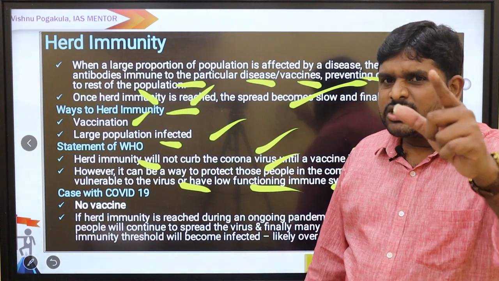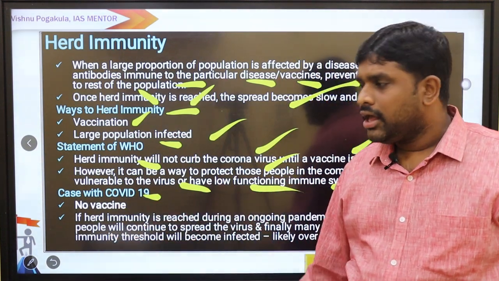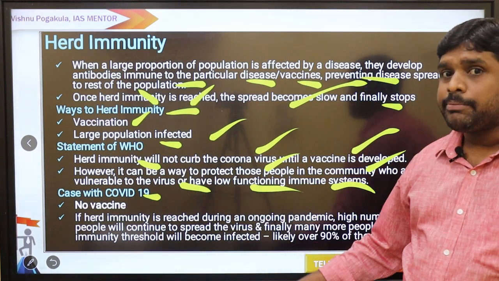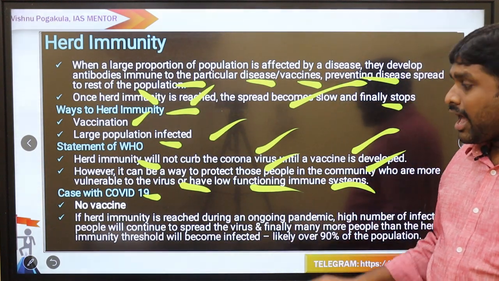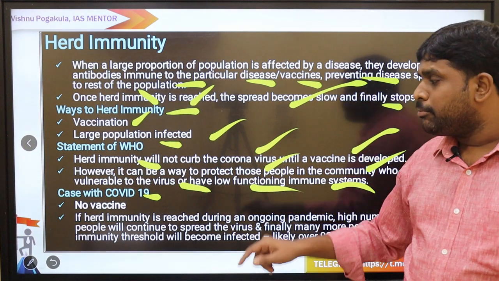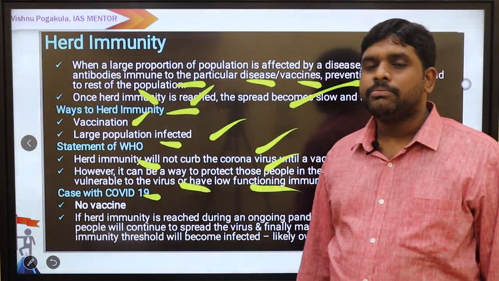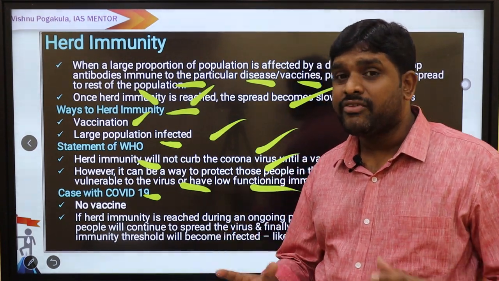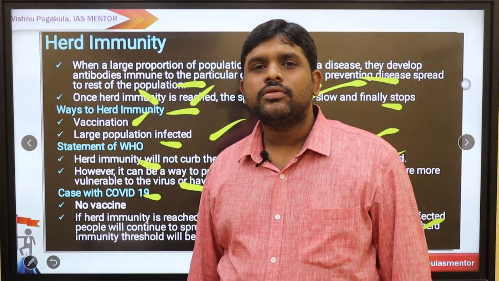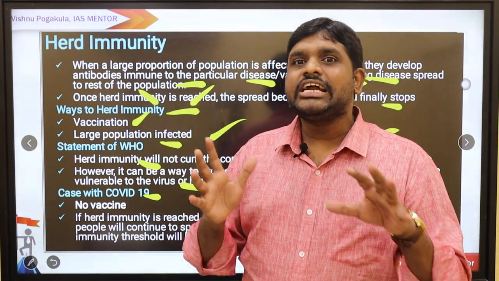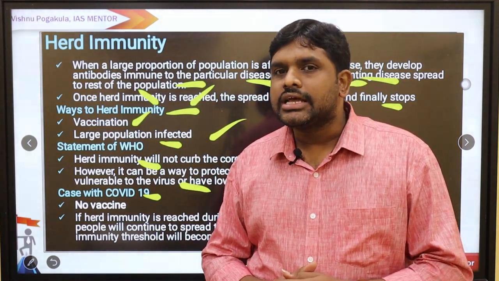What is the case with COVID-19? We don't have a vaccine. If herd immunity is reached during an ongoing pandemic, a high number of infected people will continue to spread the virus, and finally many more people than the herd immunity threshold will become infected. Likely a large share of the people will be affected and we will be experiencing more mortality. So there is a disadvantage with herd immunity as well.